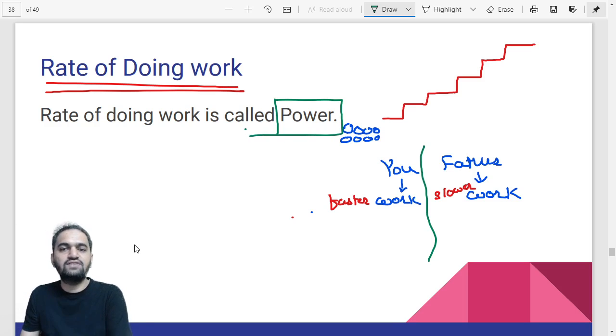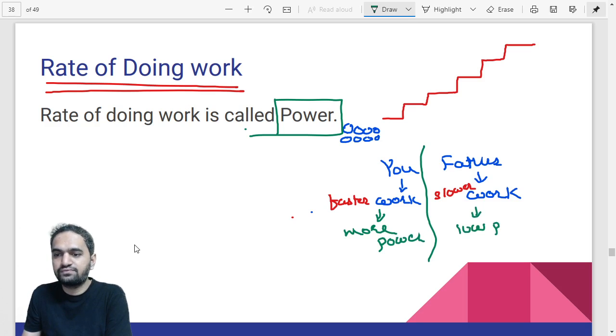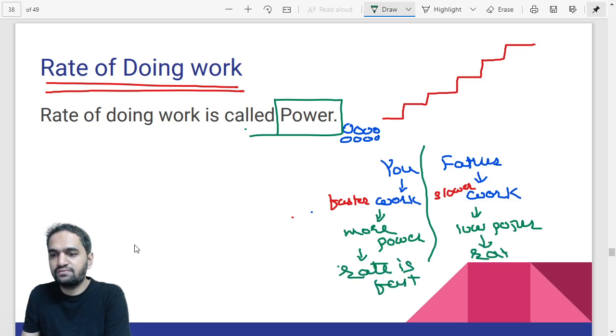So in this case we are trying to find out through power itself. You are going to say you have more power, and your father has low power. And what does it mean? What is the meaning of power? Whenever we say that you have more power, it means you can do the work at a faster rate. Rate is fast. And the rate in this case is slow.